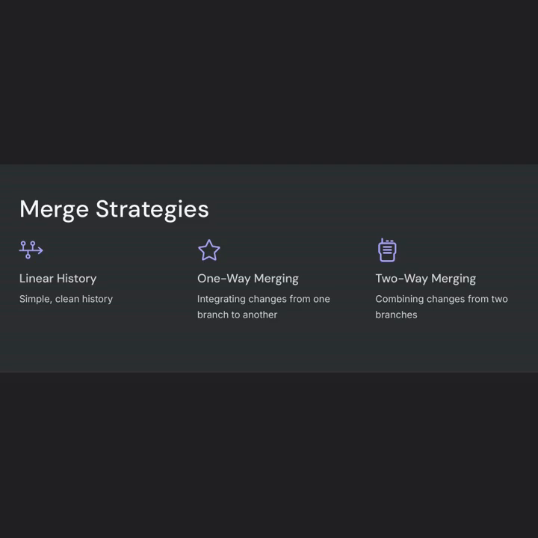Linear history is a strategy that involves rebasing your feature branch onto the latest version of the main branch, ensuring that all the commits follow a single straight line. This approach avoids merge commits and makes the history cleaner and easier to follow. However, it requires resolving conflicts during the rebase and it can be difficult to manage in large, complex projects with multiple contributors. The one-way merging strategy involves creating a merge commit that combines the changes from two branches.